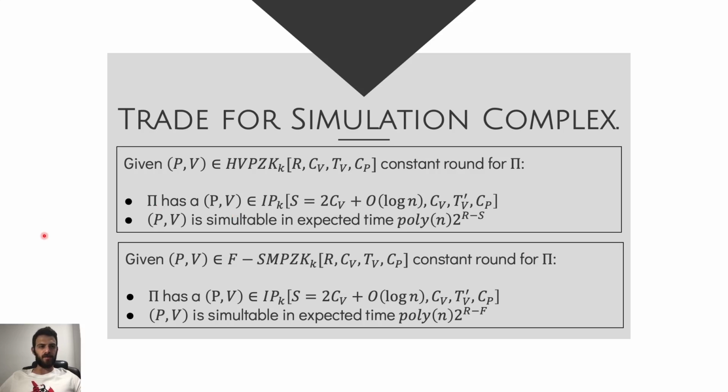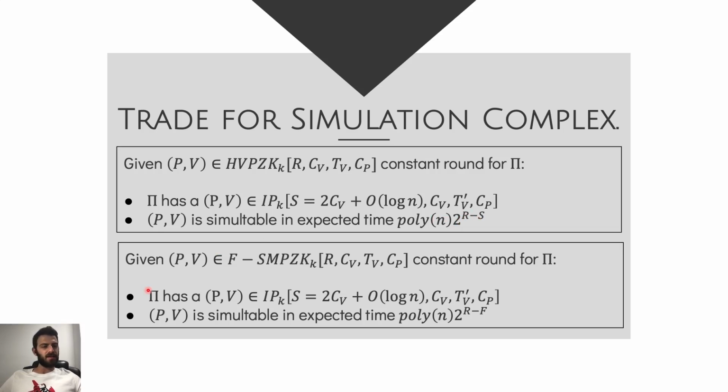Another interesting trade-off that we show is a trade-off between the randomness of the verifier and the simulation complexity, the amount of time the simulator runs. The first trade-off we show doesn't include semi-malicious verifiers. It simply shows that if we have some interactive proof that is secure against honest verifier perfect zero knowledge, we can transform it into a new proof that is randomness efficient, and the simulator runs in time poly times 2 to the power of r minus s, which is indeed not polynomial, but we gain some trade-off.